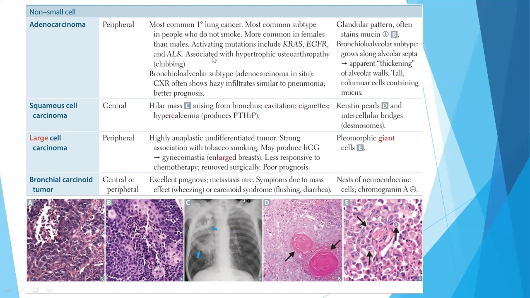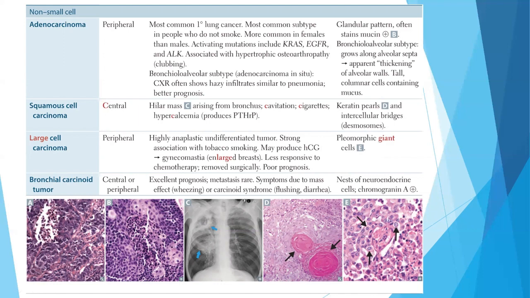It can be associated with hypertrophic osteoarthropathy, so the patient may have clubbing. The chest X-ray shows a hazy infiltrate similar to pneumonia. The patient may have a glandular pattern and often stains mucin positive. So here you can see this, this, here, and here. These all are mucin, okay? Now, these all are mucin stain positive, and so you can say that this is a case of adenocarcinoma.